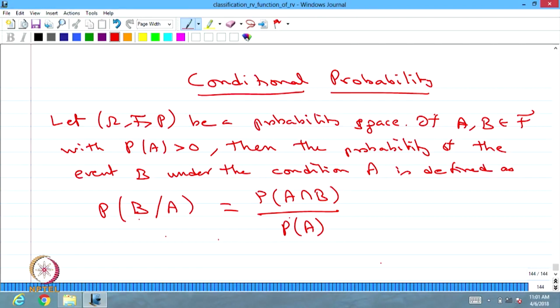This is well defined because the probability of A is strictly greater than 0. So the conditional probability of B given A is the same as probability of A intersection B divided by probability of A. This is called the conditional probability of event B given event A.